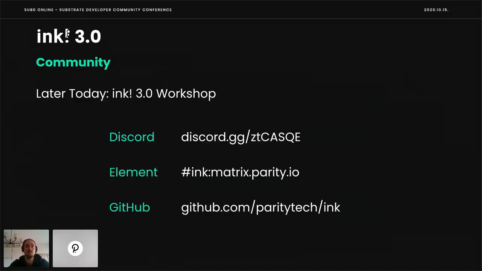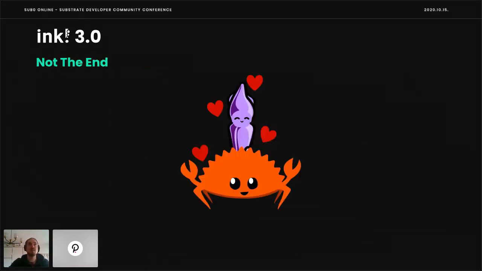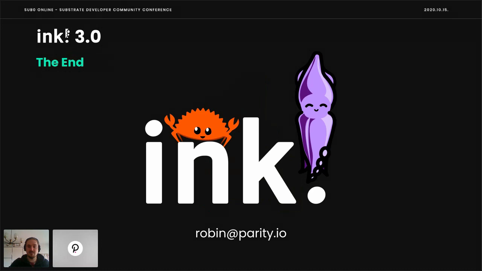And with that, I want to remind you of our Ink workshop later today, where we'll go much more into the details of Ink and we'll explore even more. We'll answer all of your questions there. And please go to the Discord Element channels and ask questions until then, or go to the GitHub page for our Ink project if you have bug reports, etc. Ink 3.0 is currently released as a release candidate, so there might be bugs. In the end, this is not the end of this love story, but certainly the end of this presentation. Thank you.